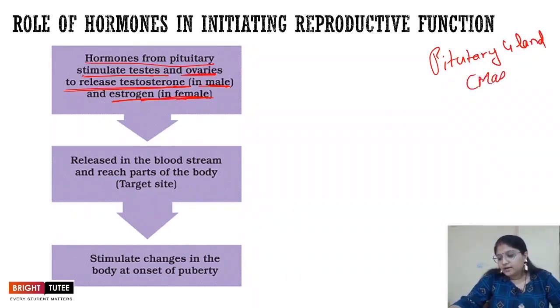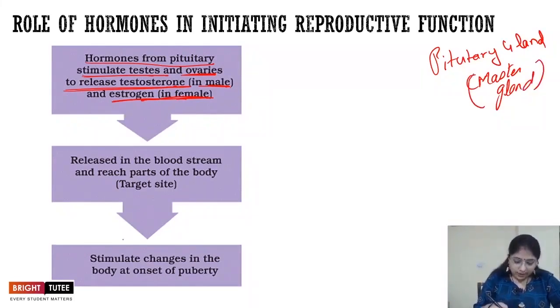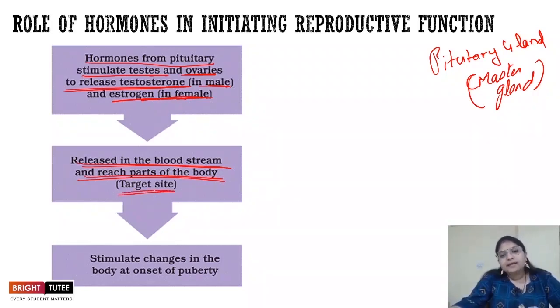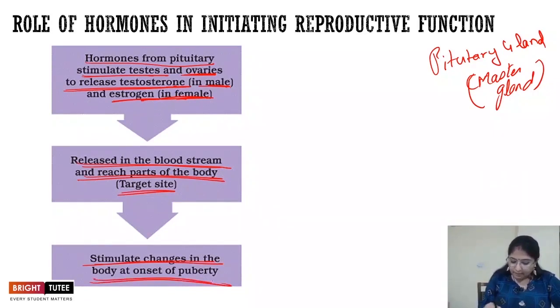This gland releases hormones which act upon testis and ovary. Now, once it is released in the bloodstream, these hormones reach the part of the body, that is the target site, where they have to act. And then once they reach that part, they stimulate the changes that happen in the body at the onset of puberty.